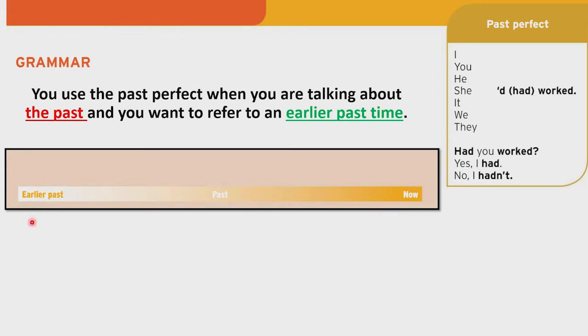For example, we have an action that happened, I don't know, last week. I had my classes, all right? This is an action that happened last week. But before I had my classes, I had breakfast, all right? So we can say I had had breakfast when I had my classes. This is in past perfect because this happened before this other action, right?